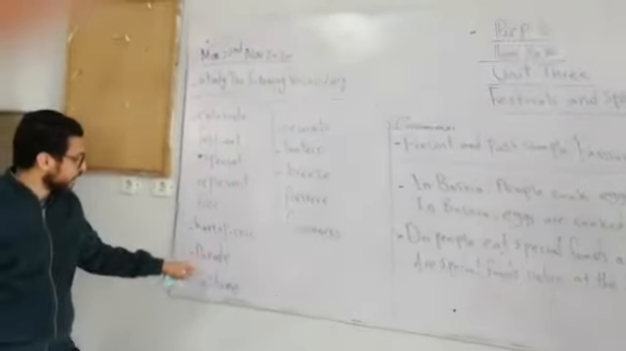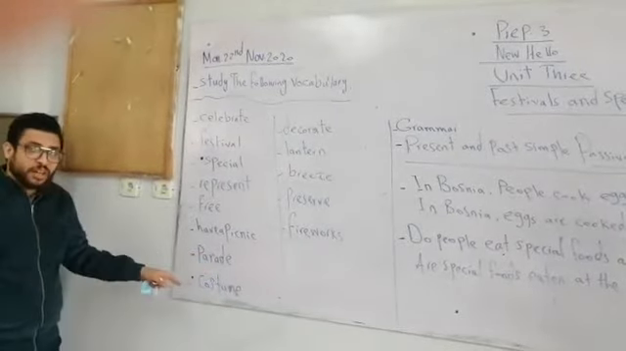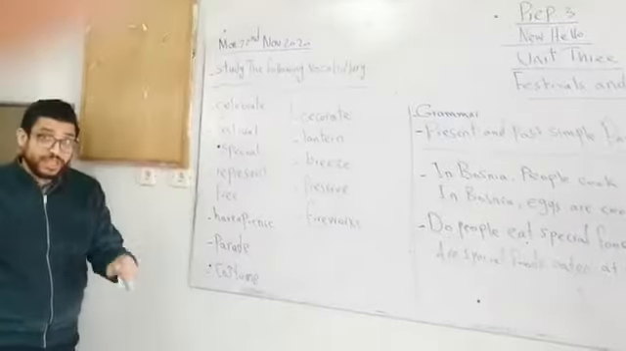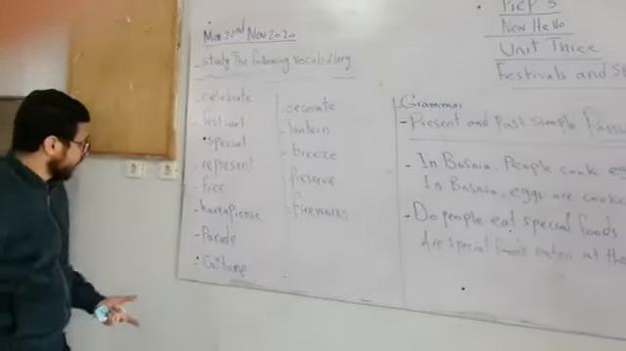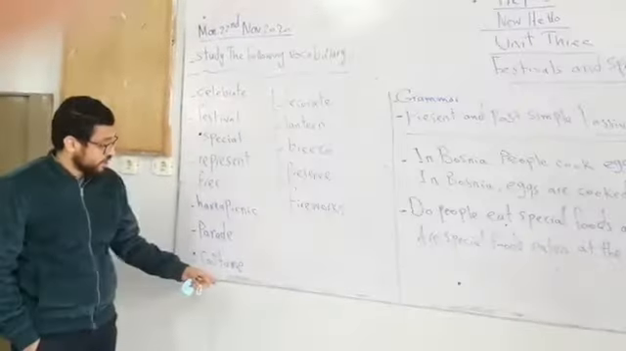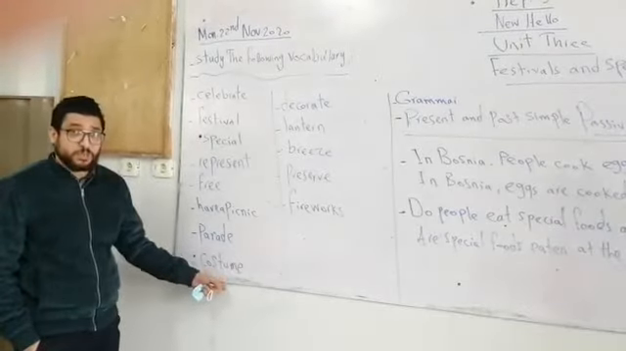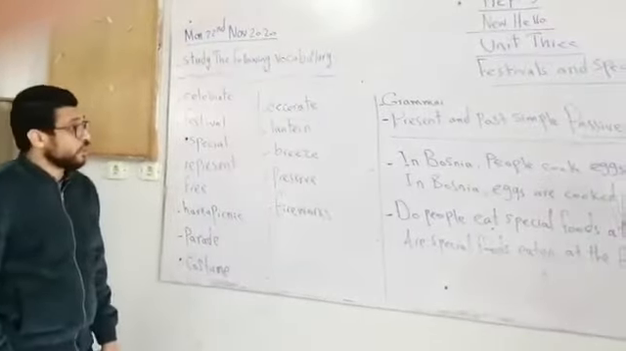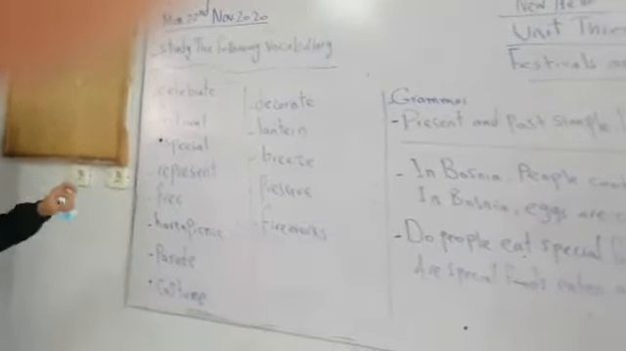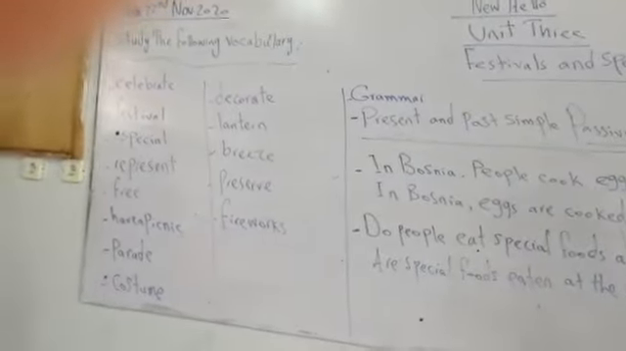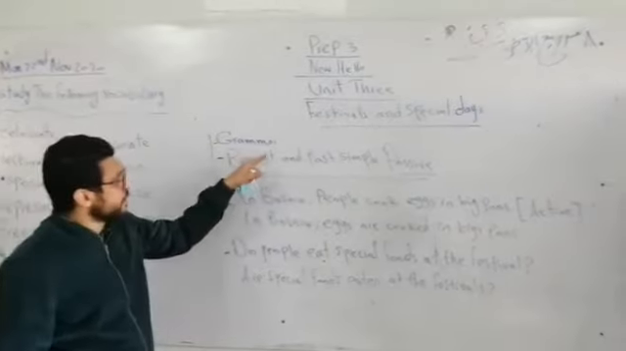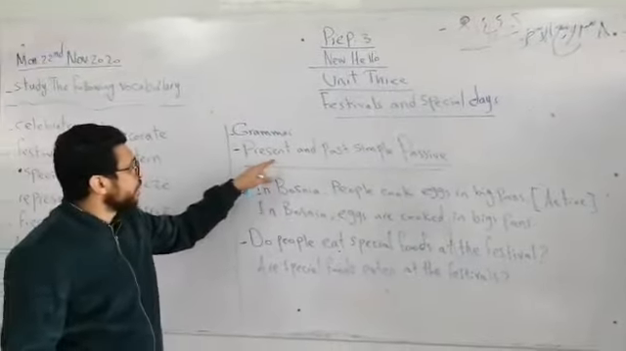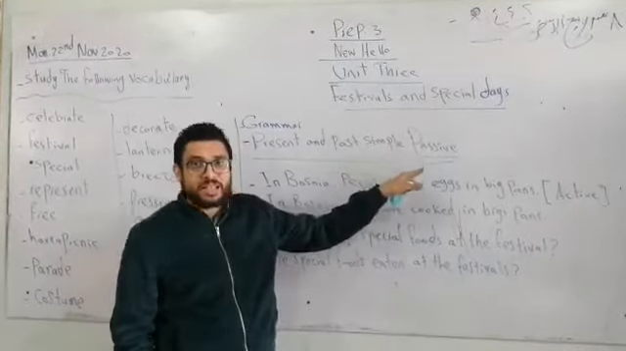Have a picnic. Parade is when people gather or walk in the street as a sign of celebrating an activity, and we have costumes, that is clothes worn on special days. So these are the most important words here in Unit 3. And now we are going to study the grammatical piece in this unit, which is present and past simple passive.